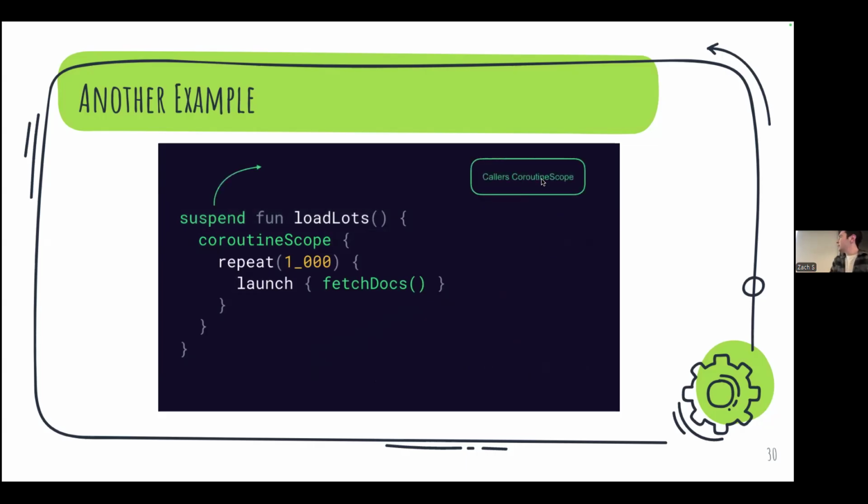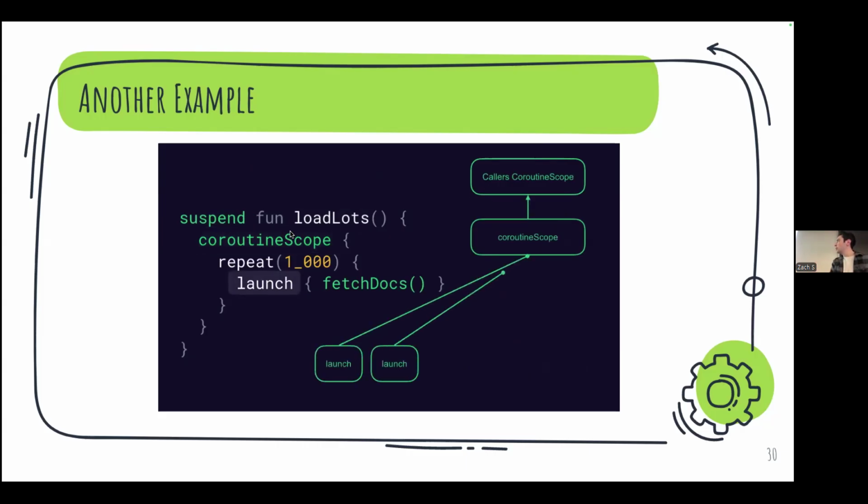So yeah, this suspend function actually means that when we call load lots, we can only call load lots in a coroutine scope itself because it's a suspend function. So that's why this says caller's coroutine scope here. So we start in the caller's coroutine scope, then we create a child coroutine scope.